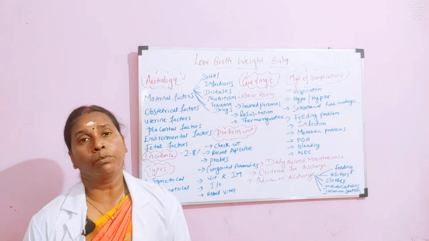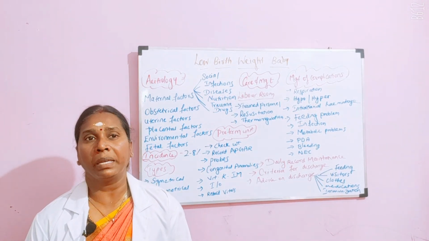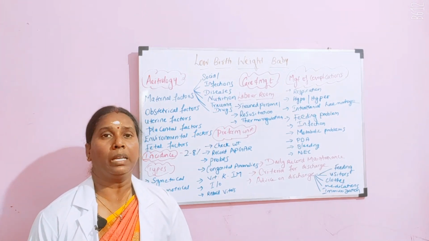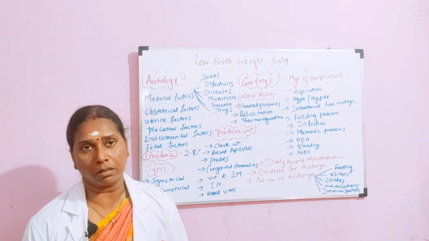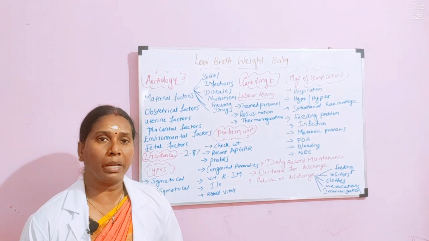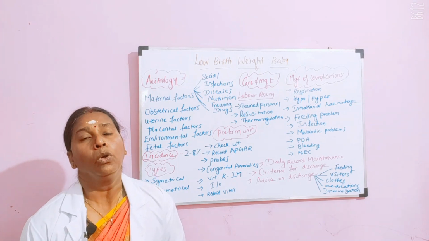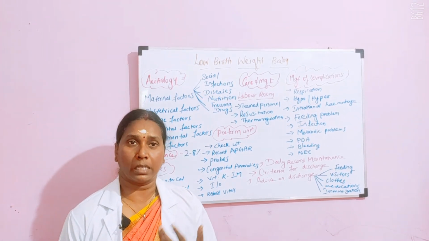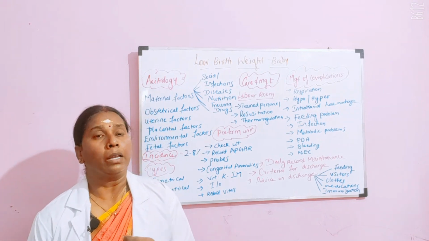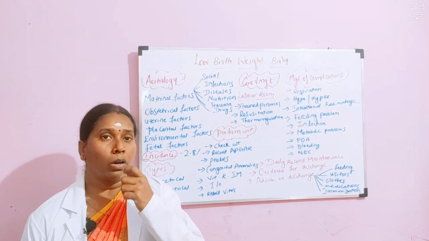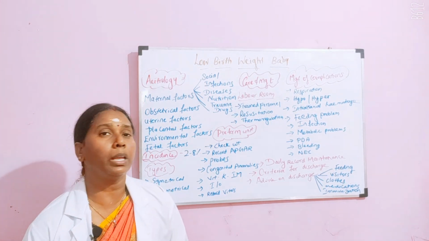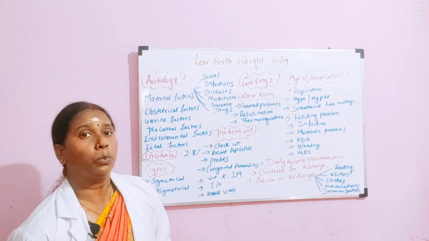And then feeding problems. We have already said the baby is not adequately mature, so the baby will have difficulty in taking feeds. It cannot suck normally as the normal weight baby does. So, you have to go in for EBM, that is expressed breast milk. You take the expressed breast milk, put it in a katori or a spoon, paladai, and then feed the baby. This is the way you will be feeding a low birth weight baby.